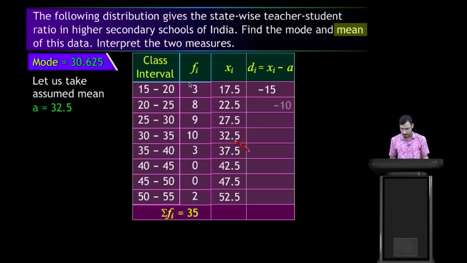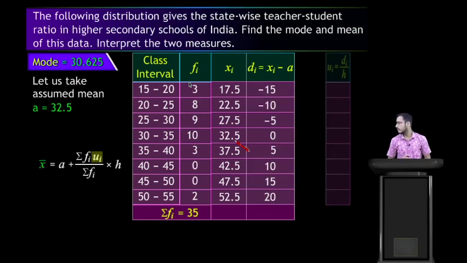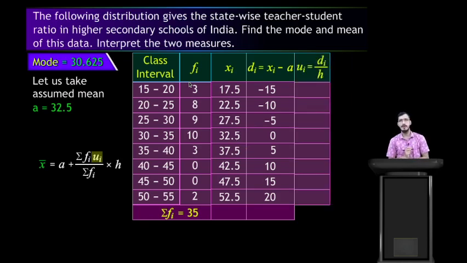So you can see minus 10, minus 5, 0, 5, 10, 15, 20. That is our d. Now we find ui, and ui is di by h. Here h is the class size, that is 20 by minus 15.